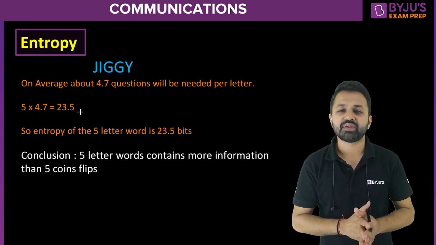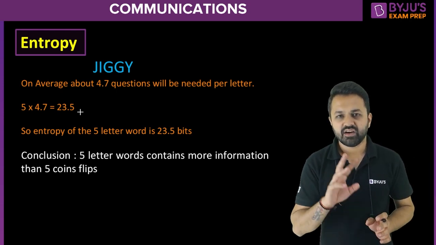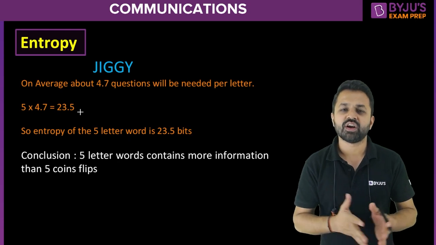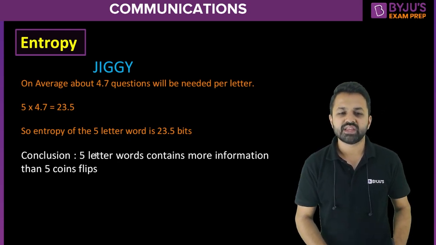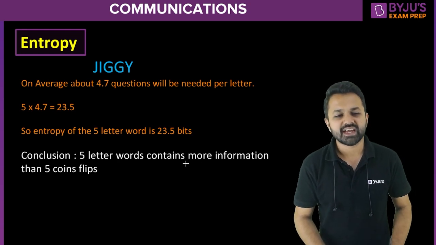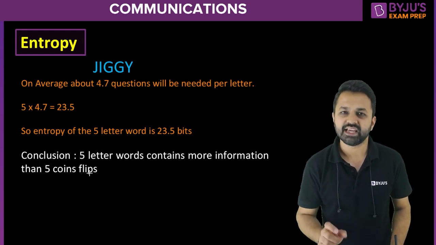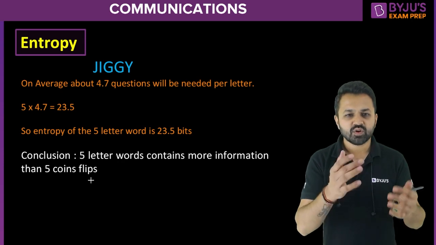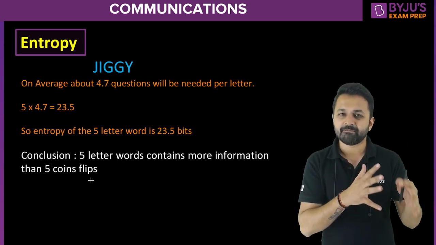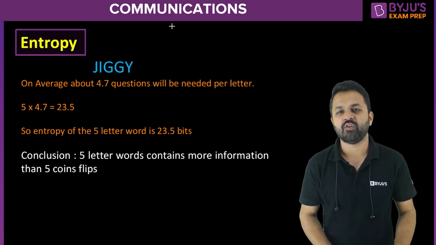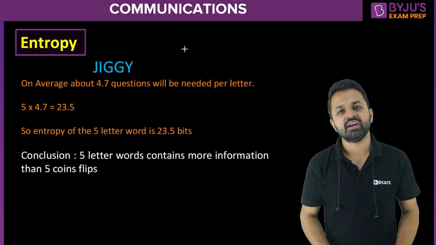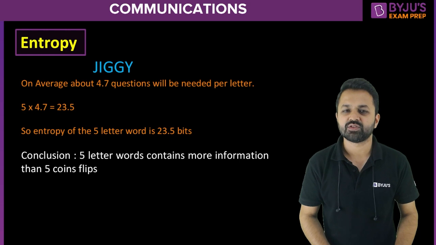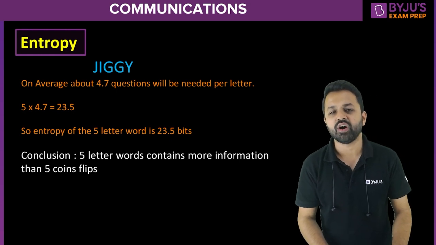On the other hand, in the previous case, we have seen that when we flip 5 coins, we got a total information of 5 bits. So from here, we can conclude that the 5-letter word contains more information than the 5 coin flips. This particular experiment leads to the single formula which we study in digital communication, in information theory, which is known as average information or entropy.